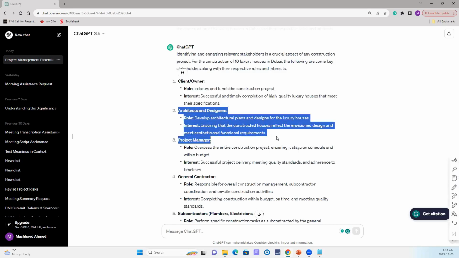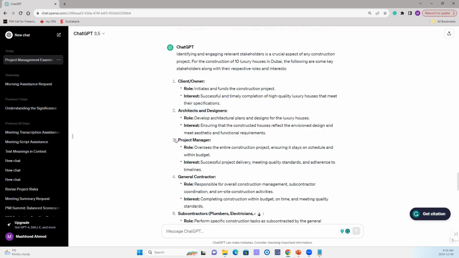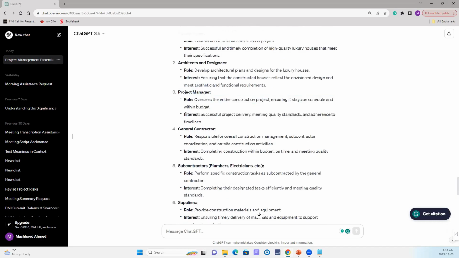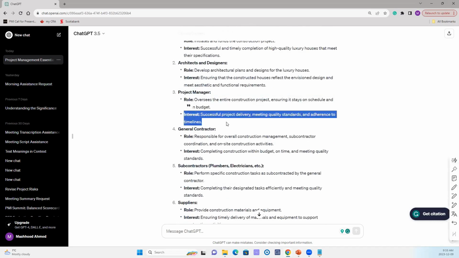Then comes the architect and design. They develop the architectural plan and design for the luxury houses, and their interest is to ensure the constructed houses reflect the envisioned design and meet aesthetic and functional requirements. Then you would need a project manager. The role is to oversee the entire construction project, ensuring it stays on schedule and within budget. And the interest is successful project delivery, meeting the quality standards, and adherence to the timeline.